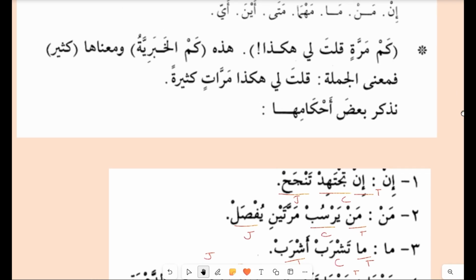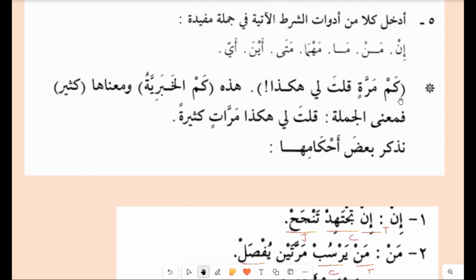Now we will learn something about kam. As you know, kam is also a questioning tool, but kam also has some other roles to play. Let's see the sentence first. Kam maratin qulta li hakadha. So what has been explained here in this sentence? What is the role being played by the questioning tool kam? Kam al-khabariya.